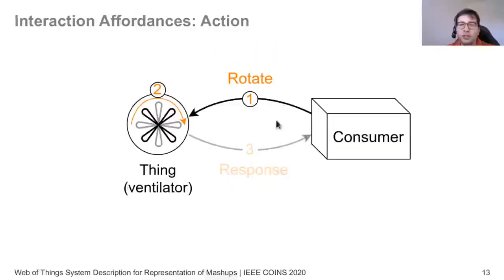With actions, we annotate capabilities of devices that actually change the physical state of the device, such as rotating a ventilator, turning on a light, moving a robot arm, and so on.